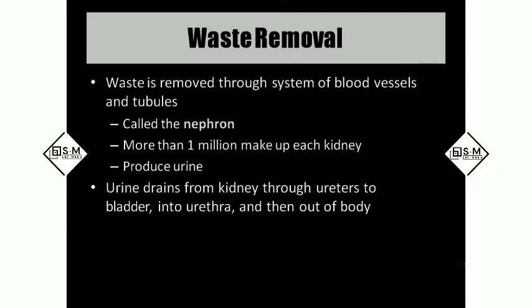And from these nephrons only, the urine will be produced. And the urine is drained from the kidney through the ureters into the urinary bladder, and finally it will be excreted out of the body through the urethra.